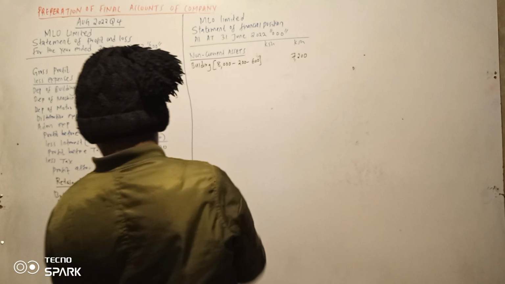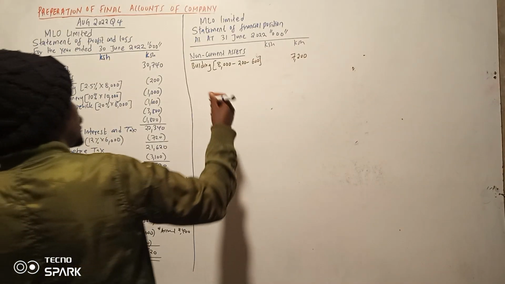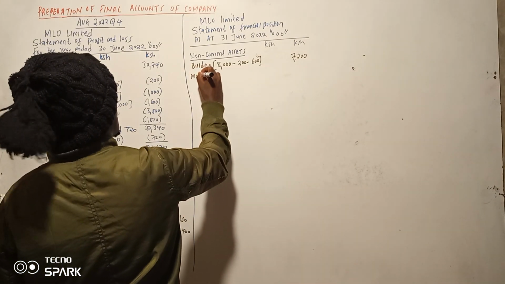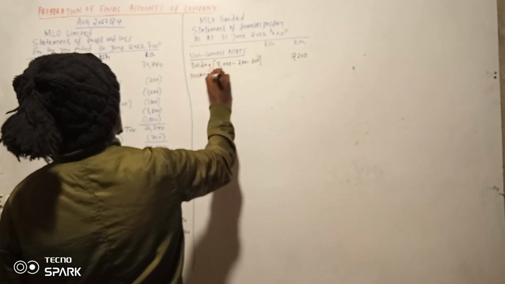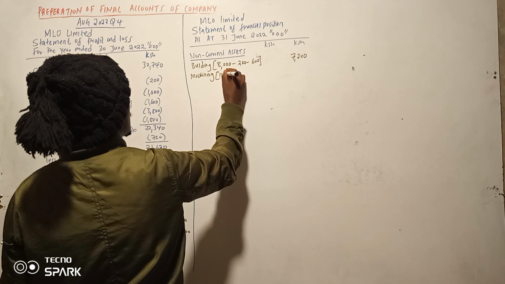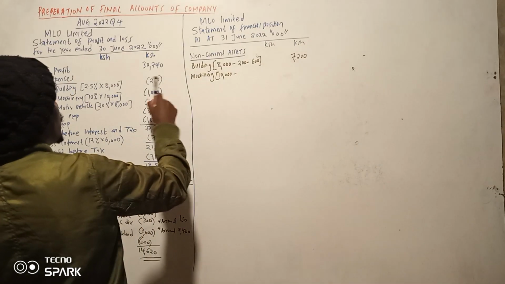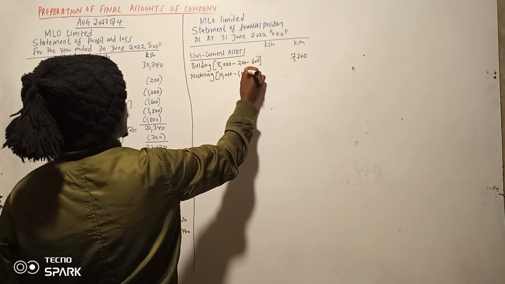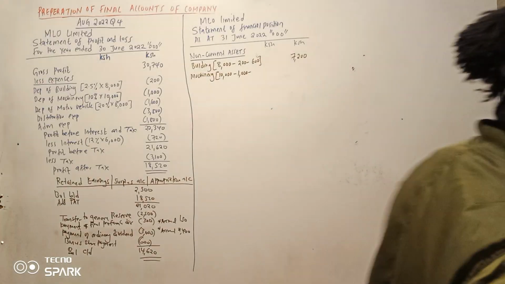7,200. Tunaenda kwa machinery. Now machinery ni 10,000, the cost. Depreciation ni 1,000 hapo. Then accumulated tunaweza pata kwa balance yetu. So accumulated depreciation for machinery ni 1,500.